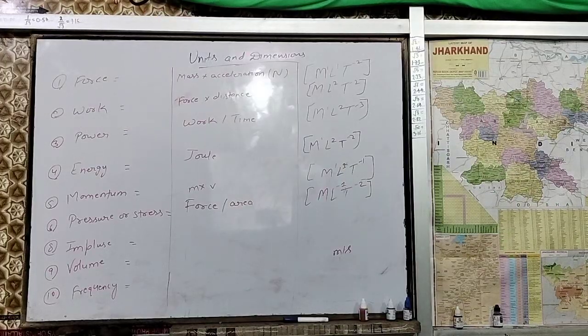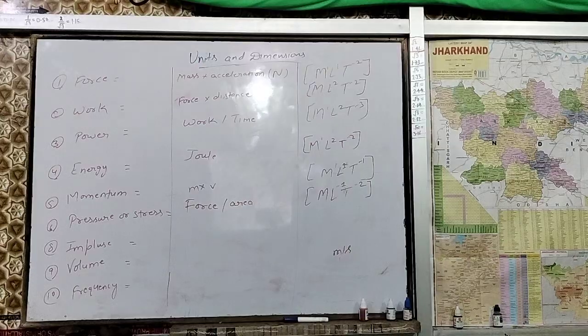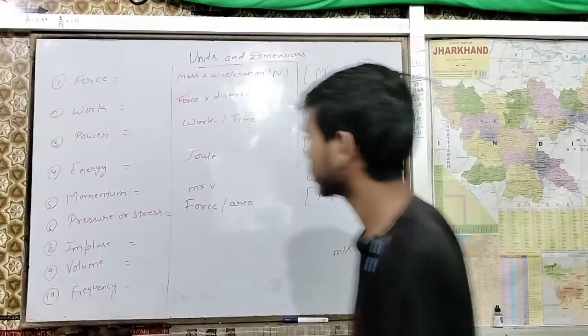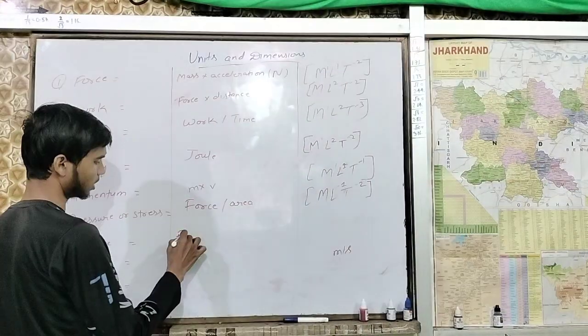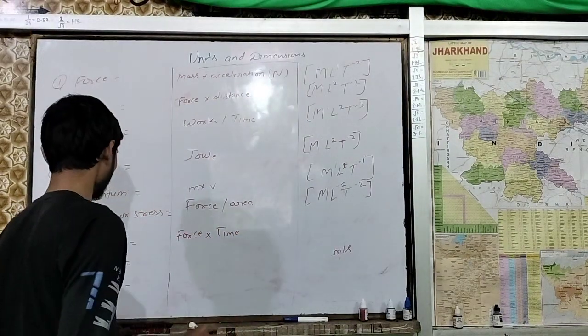M1, L minus 1, T minus 2. Yes, this is correct. Now the next quantity is impulse. Remember, impulse is equal to force multiple time.